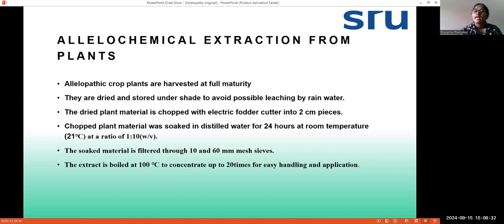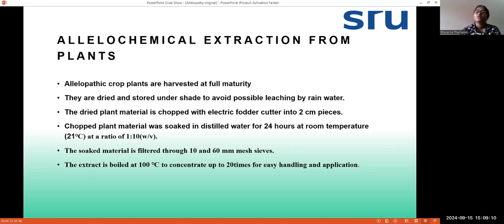As you already know, allelochemicals can be leached with the help of rainwater. So in order to avoid that, you need to harvest first, then dry it and store it under shade. And when the material is dried, you need to chop it with the help of an electric fodder cutter to 2 centimeter width or length. Then the chopped plant material is soaked in distilled water for about 24 hours at room temperature. Room temperature is 21 degrees Celsius.